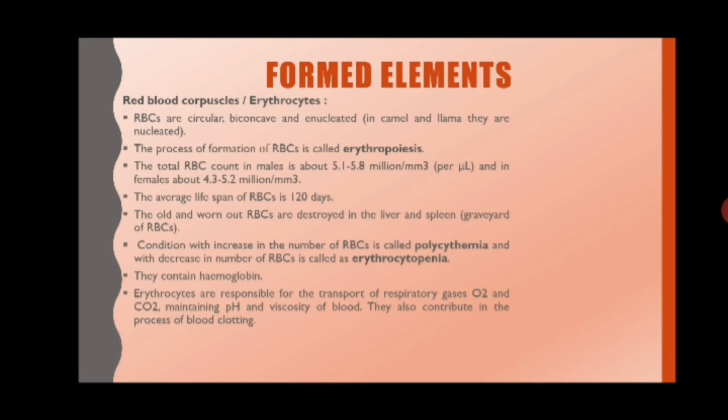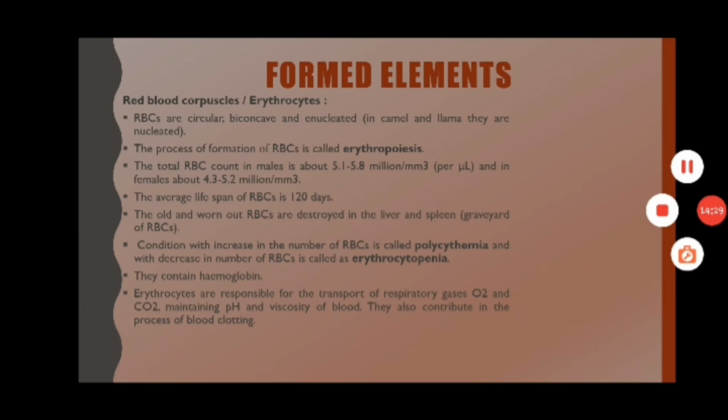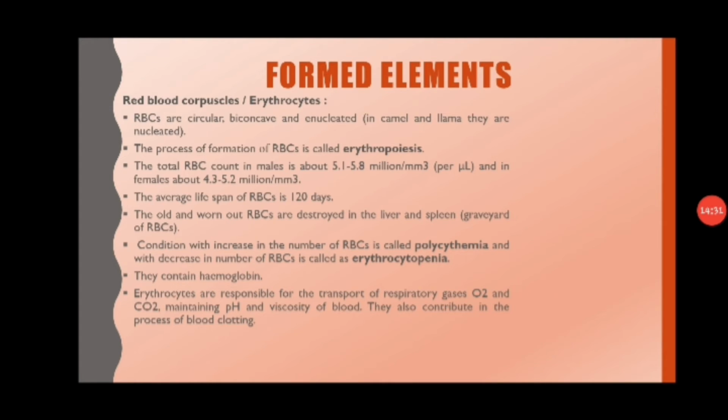What is the main function of erythrocytes, that is RBCs? They are responsible for transport of oxygen and carbon dioxide. They maintain the pH and viscosity of blood, and they also help in the process of blood clotting. The hematocrit is the ratio of volume of RBCs to total blood volume. It helps in finding out various disorders of blood.